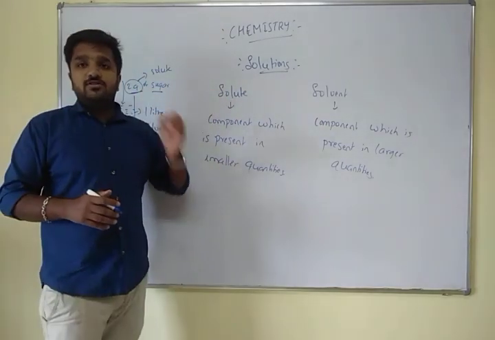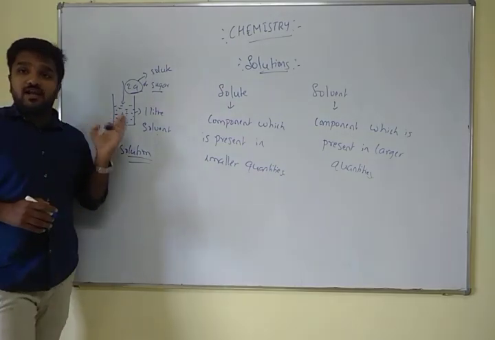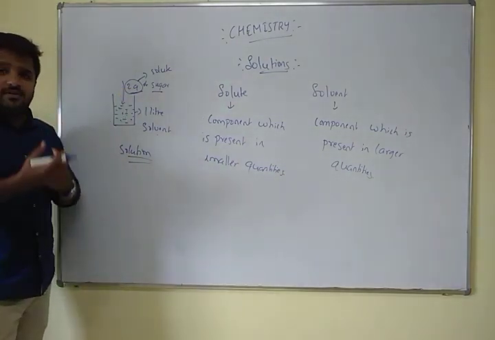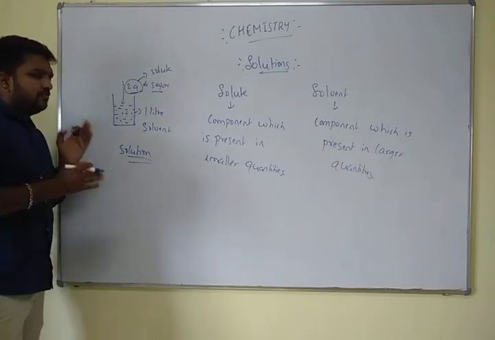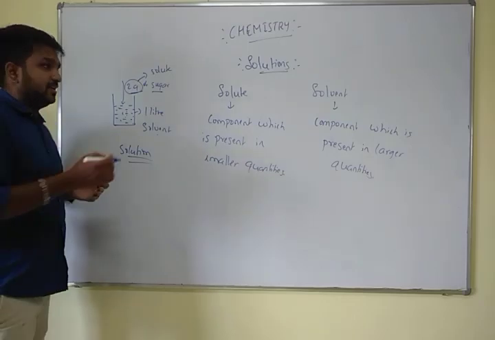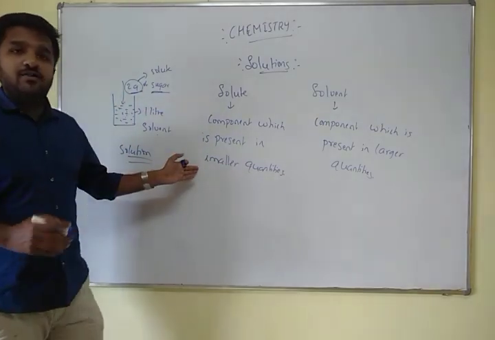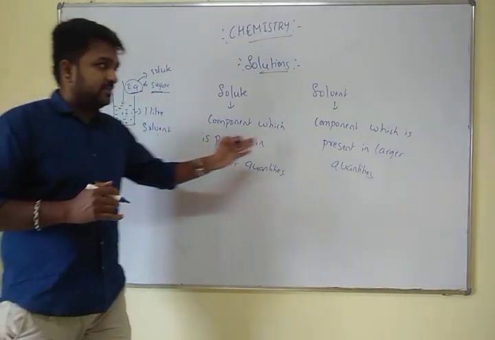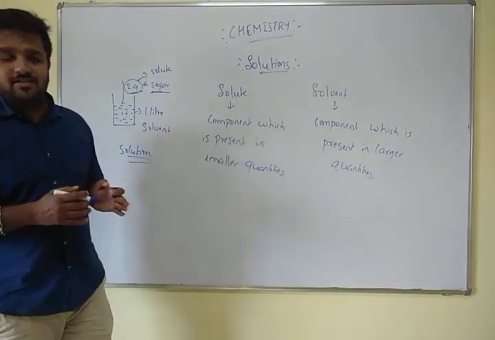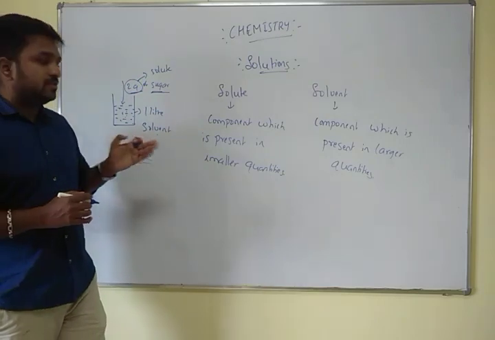The solvent, being larger in quantity, dissolves the solute in itself and makes the solute lose its identity. This is the difference between solute and solvent.